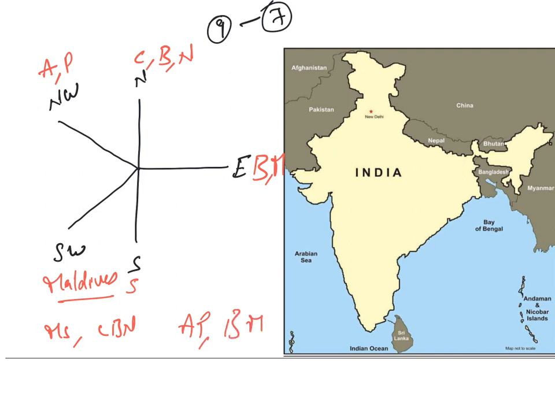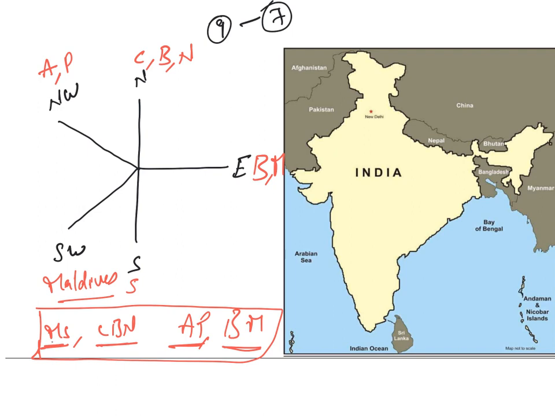So: M.S. Narayana and Chandrababu Naidu of Andhra Pradesh studied business management. With this you can remember all the countries that are neighbors of India.